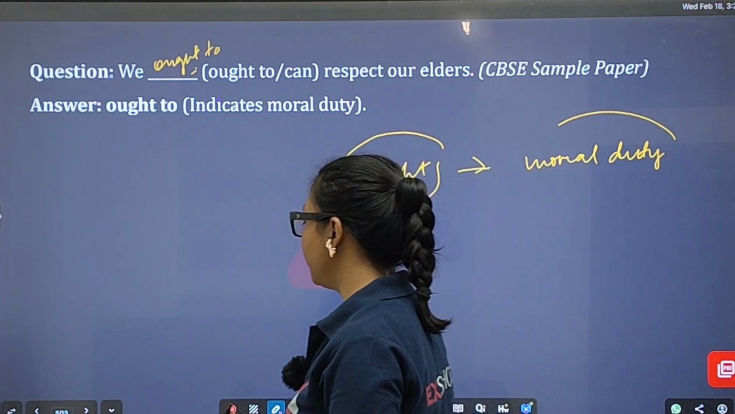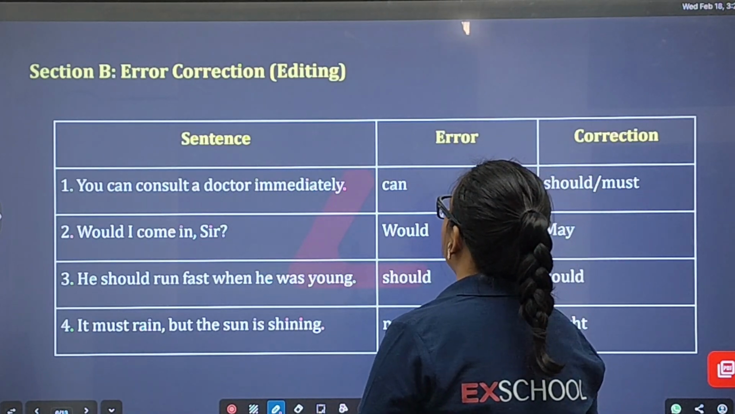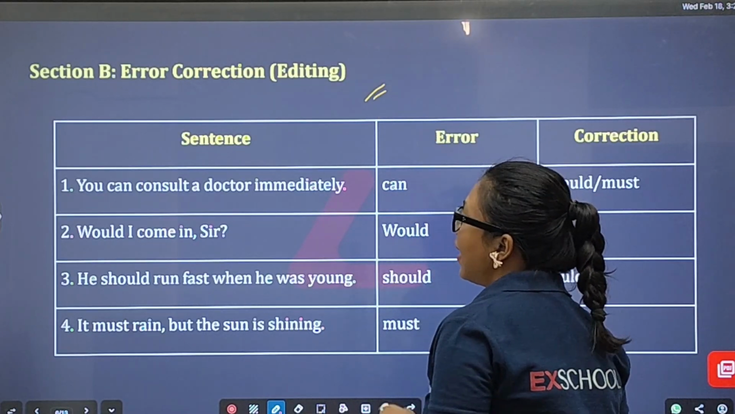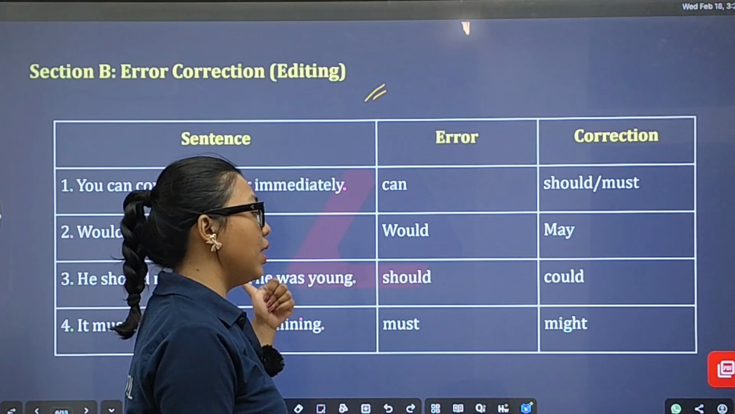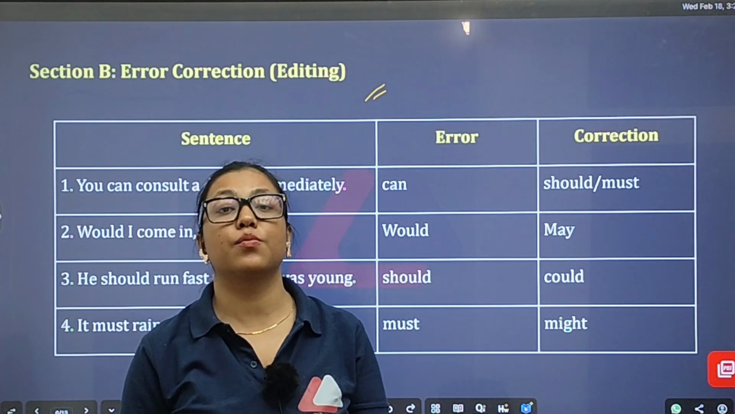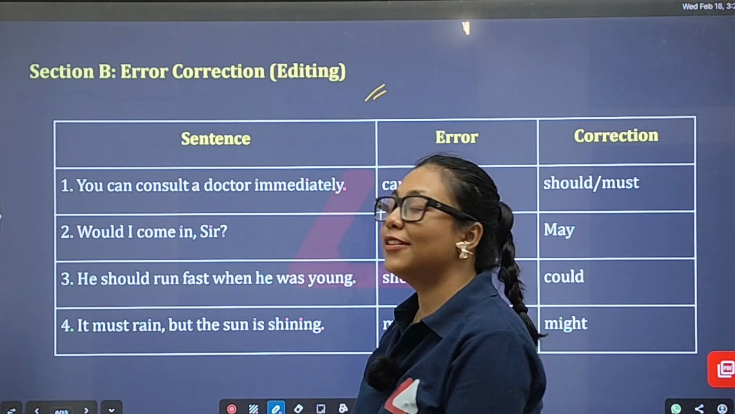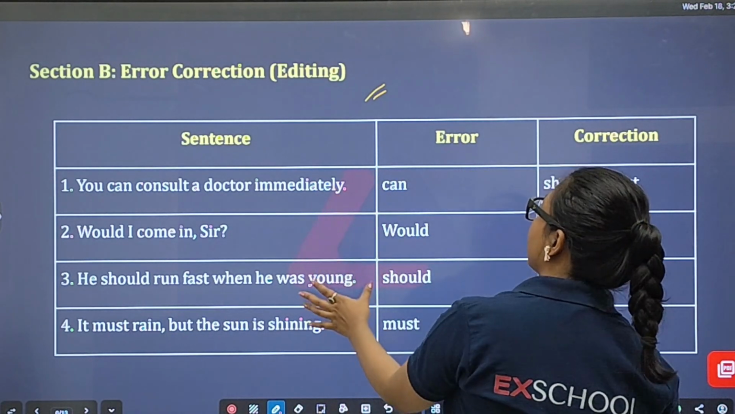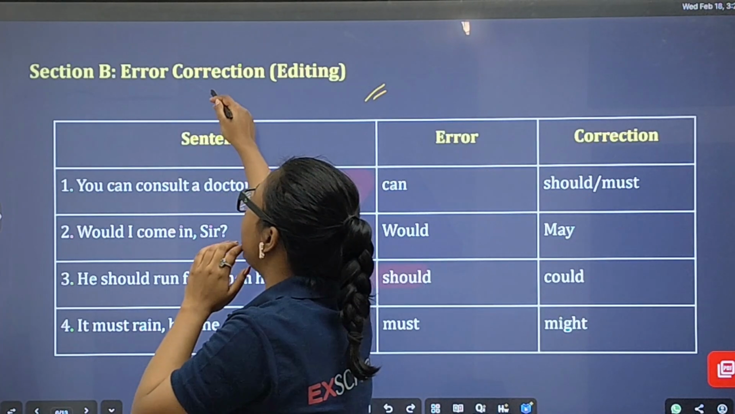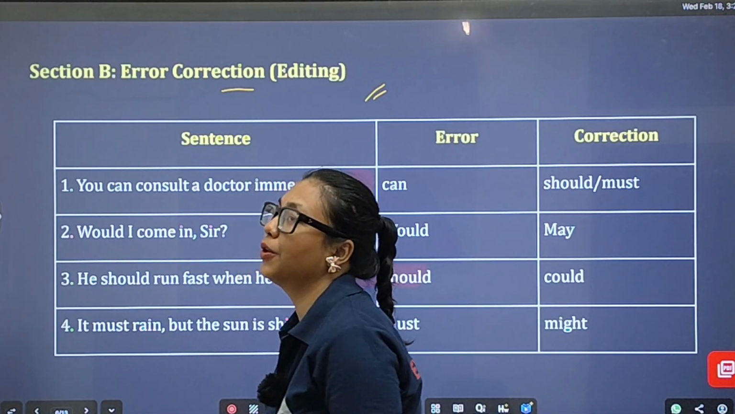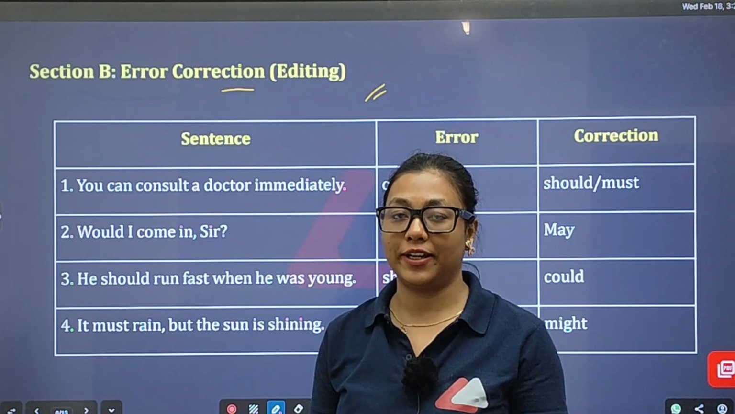Okay, now let's move on to the next slide. Here, section B, that is error correction. You may get these questions. In this class I have discussed fill-in-the-blank kind of questions regarding these modals, and you may also get them in this way. Here is the sentence, and you have to find out the error and correct it. Then how you are going to put the correct answer, isn't it?